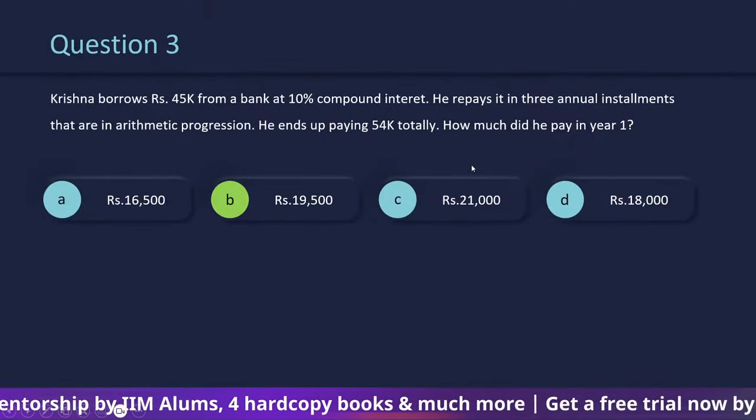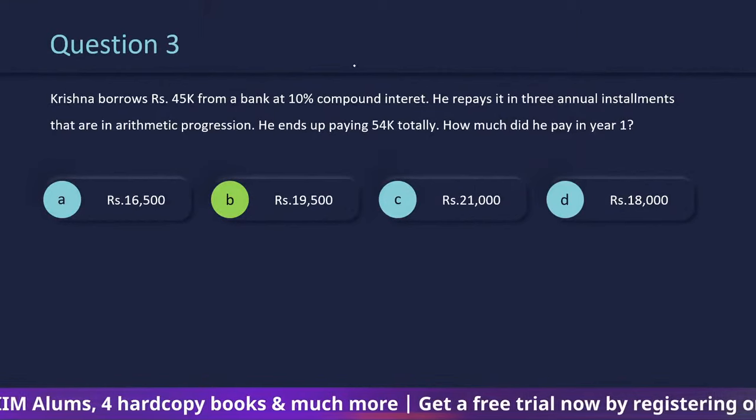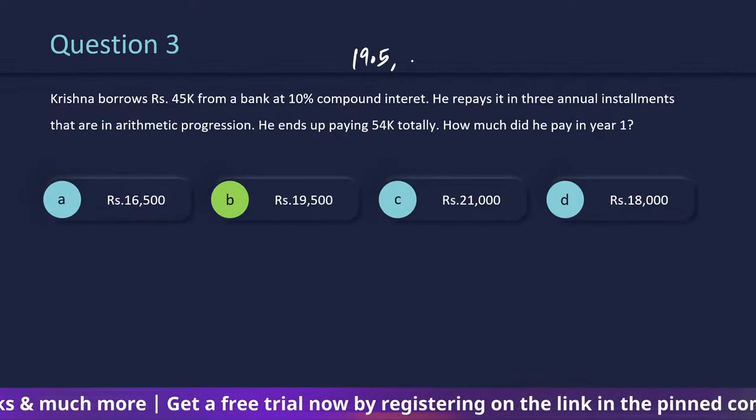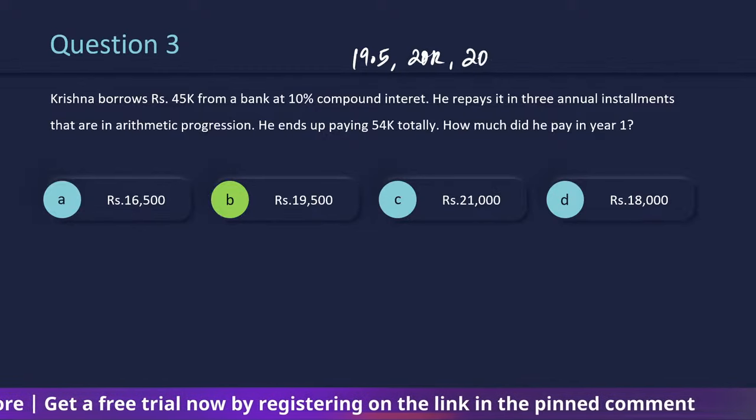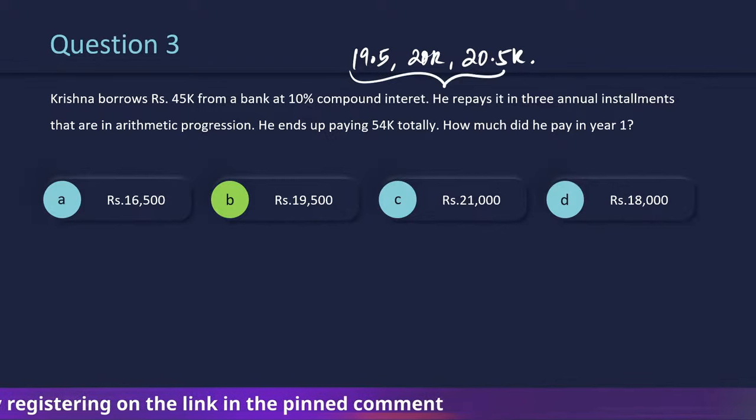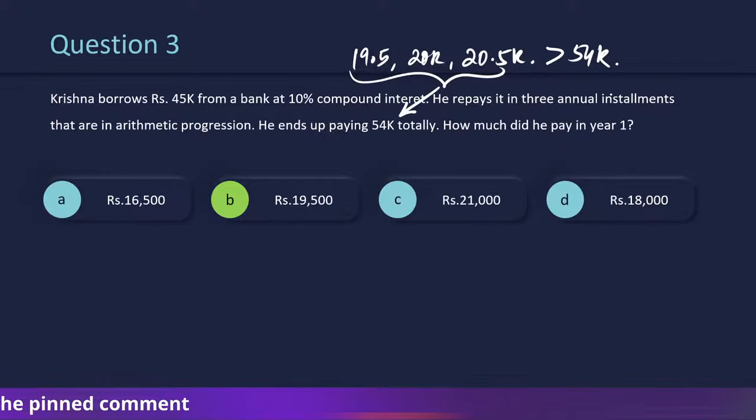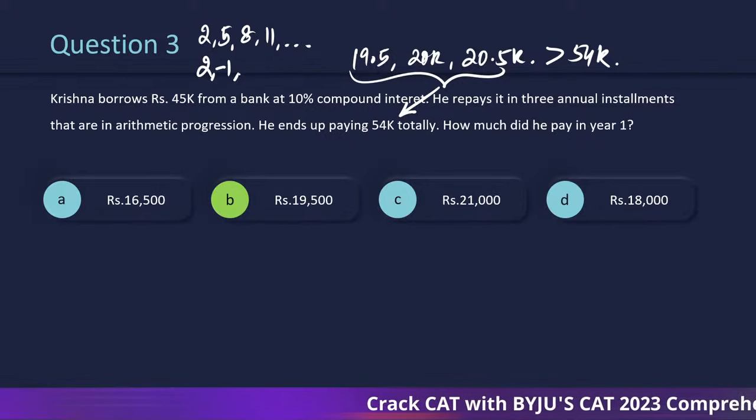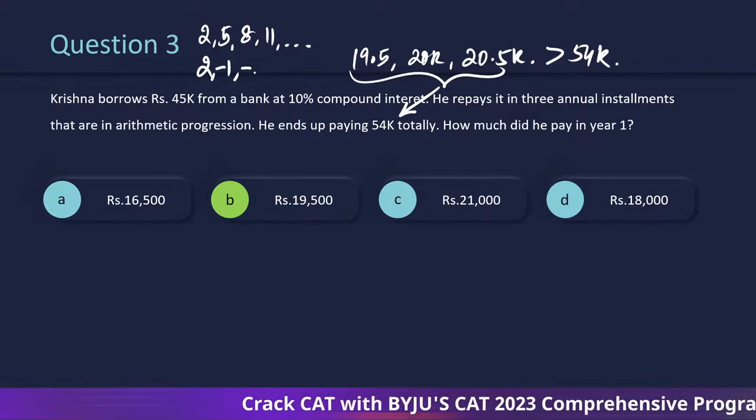Okay, I'll go back to the previous question. Vinod, you are assuming that the AP is of the form 19.5 thousand and then maybe 20,000 or maybe 20.5 thousand. Right? You are expecting such kind of values and that's why you are saying that this is going to be more than 54,000. I'm saying in the universe, in mathematics, do APs exist always like this? Can't it be the decreasing ones?